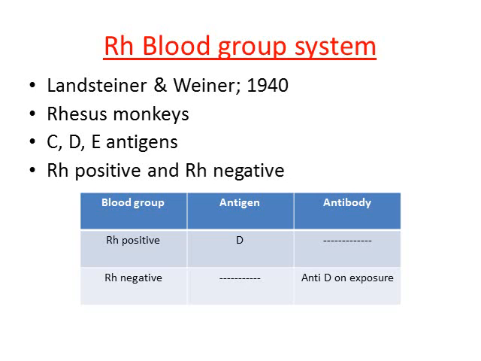And this has a set of antigens, that is C, D and E. Out of all, it's D which is most antigenic. That's why when D antigen is present, we call the person as Rh positive. And if D antigen is absent, we call the person as Rh negative individual.